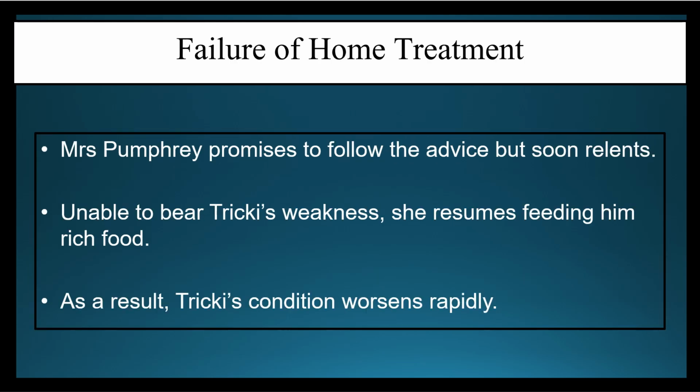We all know Mrs. Pumphrey promised that she would follow Dr. Herriot's advice, but she soon relents. Like she soon had to give in कि अब उनसे और रहा नहीं गया. So what happens was that because of her not being able to bear Tricky's weakness, she resumes feeding him rich food. And as a result, again because of all that junk, Tricky's condition worsens.